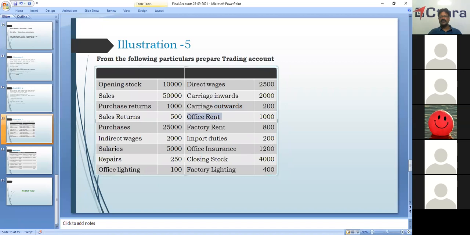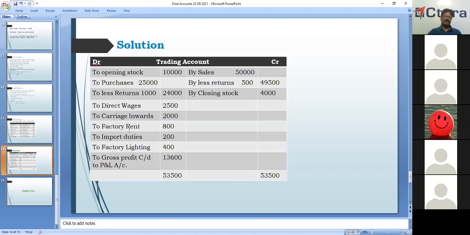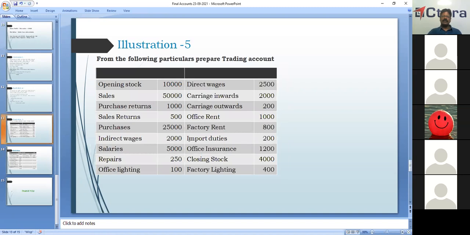Even the office rent is an indirect expense, this will not be taken in trading account, but will be shown in the debit side of the P&L account. Factory rent is a direct expense. We have shown factory rent, 800 rupees. Then import duties.